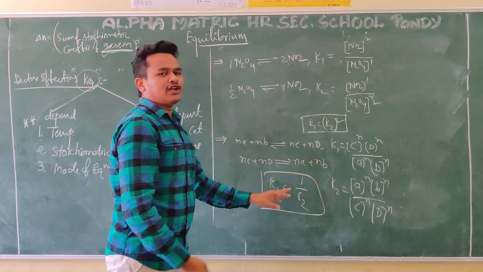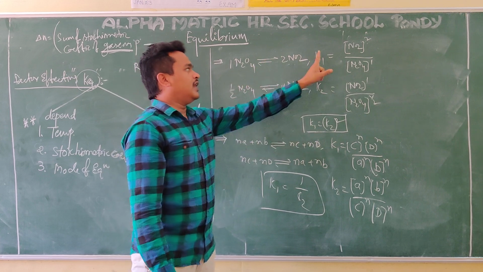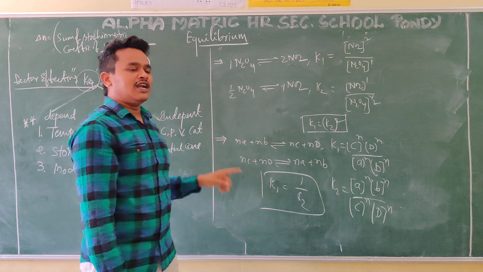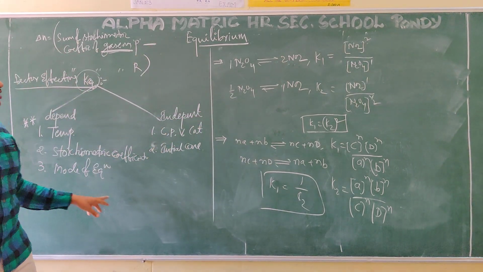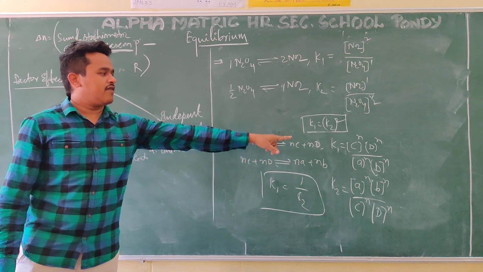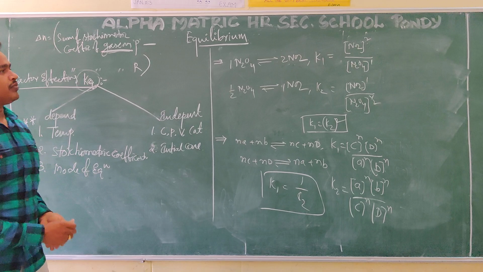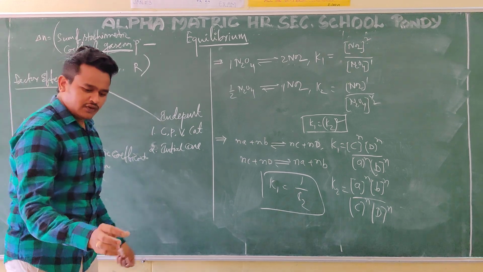That means this K1 and K2 are not the same. Even though the reaction is the same, their K1 and K2 values are different. That is why we are talking about stoichiometry, this example. Mode of equation means this mode has a different K1 value. The reverse mode has a different K1 value. And now what we are going to study next is temperature. Temperature we will talk about.